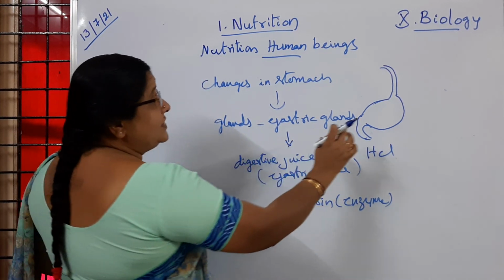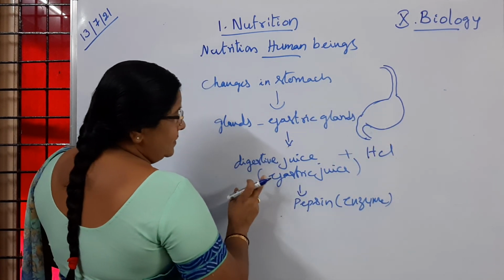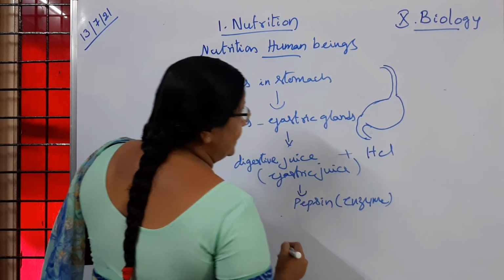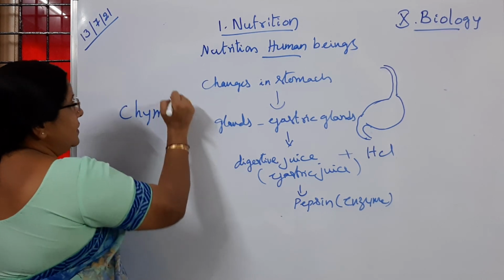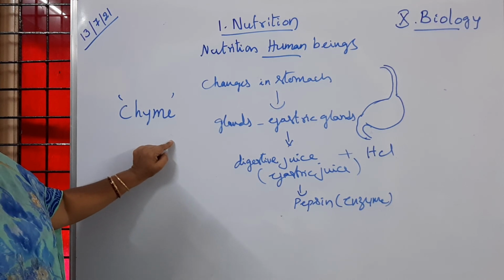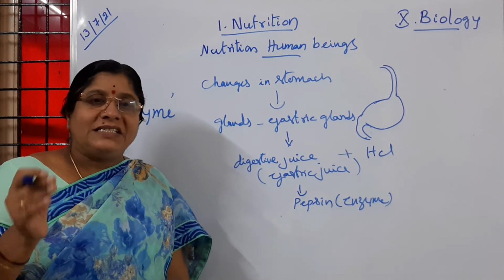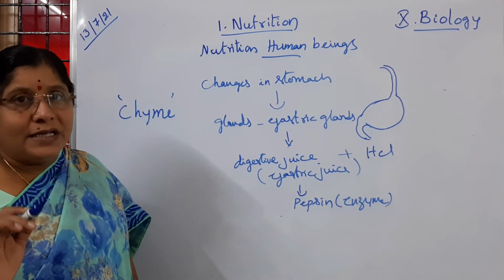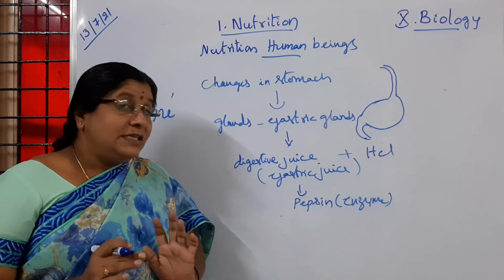So the food which is formed by churning in the stomach by the action of pepsin and hydrochloric acid, what do we call that food? It is called chyme. Very important. So chyme is formed in the stomach, whereas bolus is formed at the end of mastication, grinding or chewing, before it enters the esophagus. Whereas chyme is formed after churning the food. Is it clear to children?